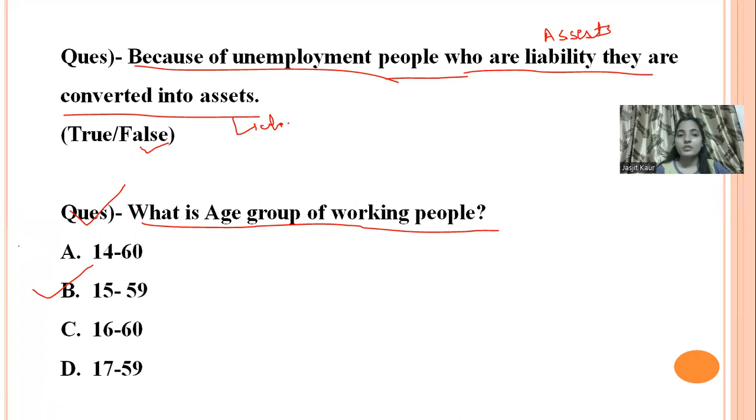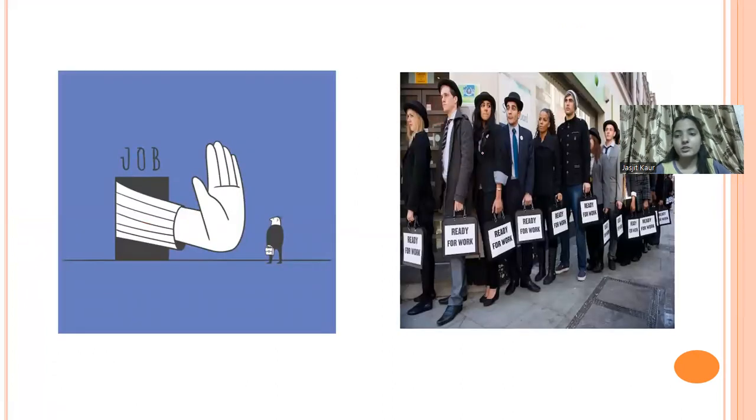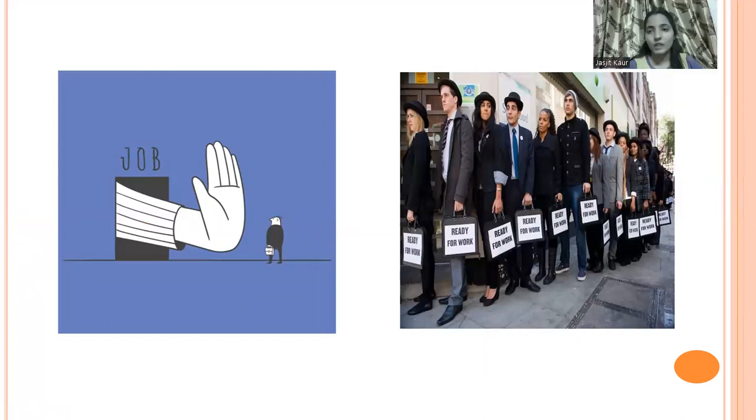Okay. Now moving forward, observe this picture and tell me what you are able to observe in these pictures. Yes. The first one is related to a person who wanted to do a job, but the other person or the other company is stopping him from doing the job. And what about the second picture? Yes. They all are ready to do the work, but they are not getting the work.